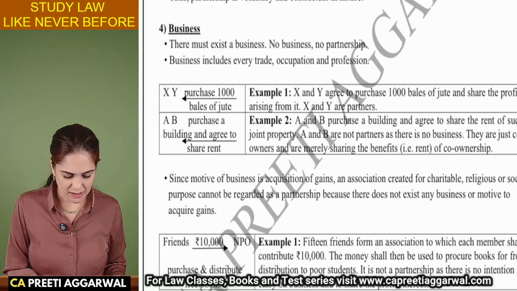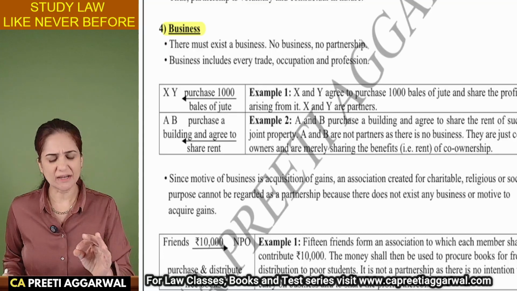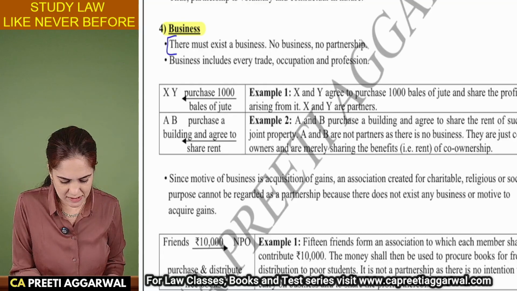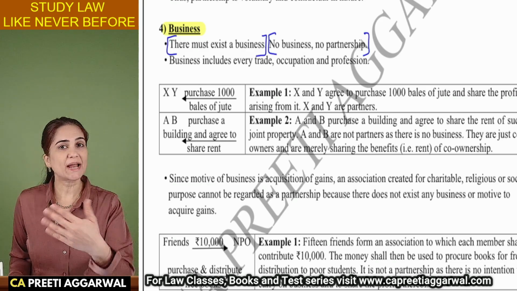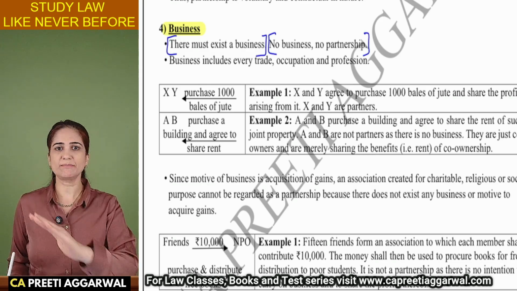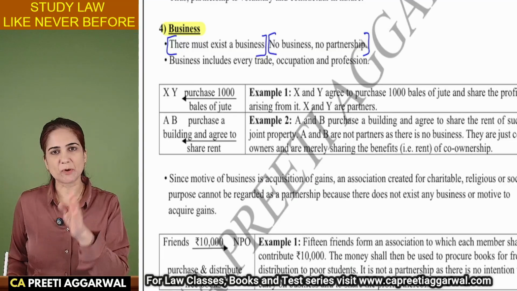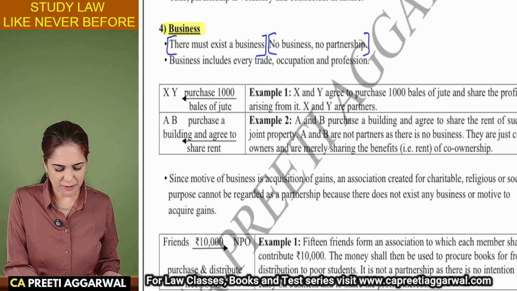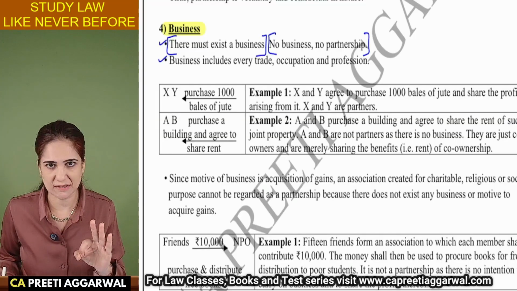There needs to be a proper business. No business, no partnership. You have to be very clear in your answer. There must exist a business. This is one sentence. No business, no partnership. You can elaborate on this sentence in the exam. There can be no business if there is no partnership. There must exist a proper business to constitute partnership. So it is very much possible to convert these two bullet points into three proper sentences in the exam.